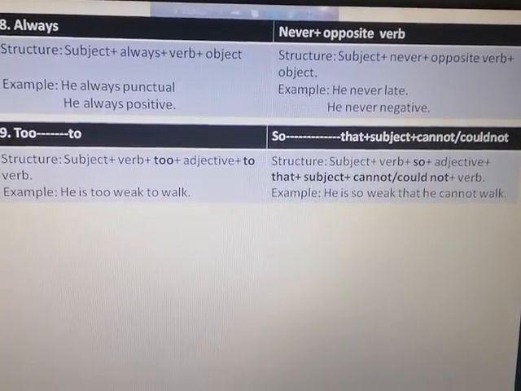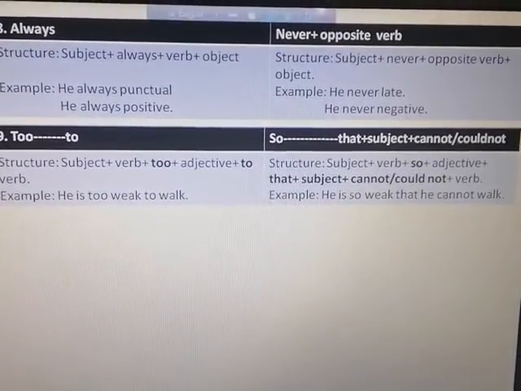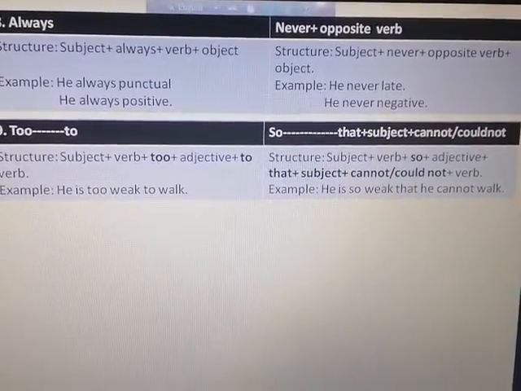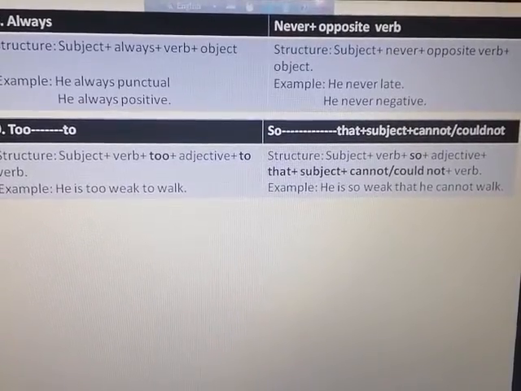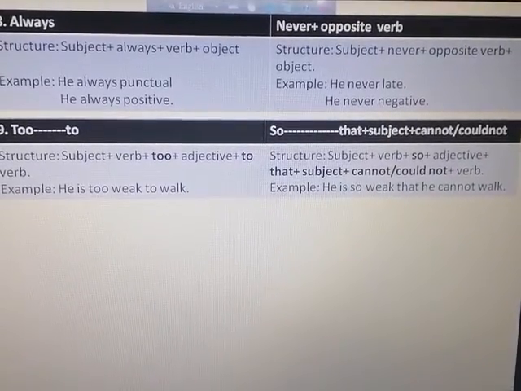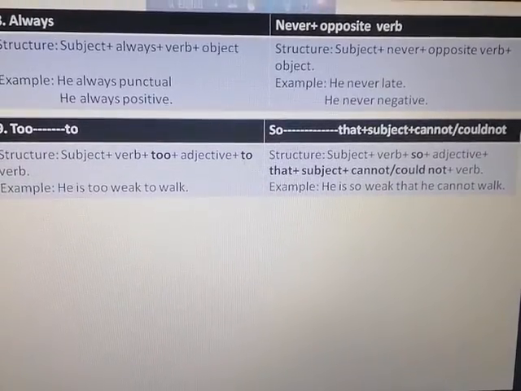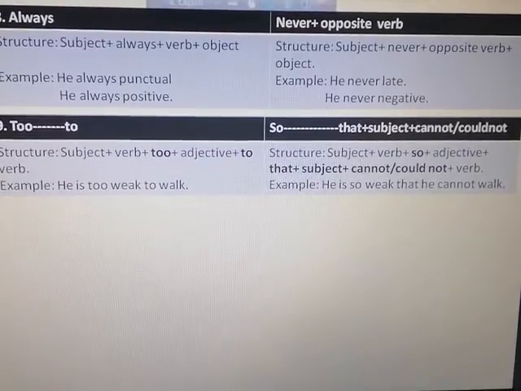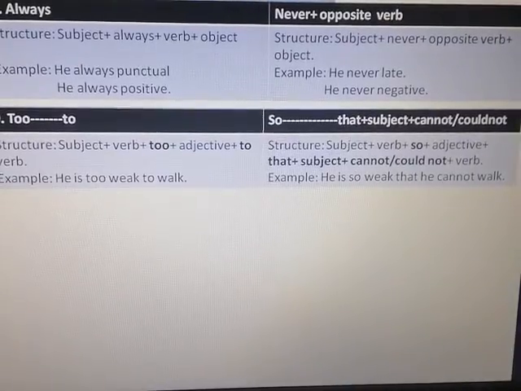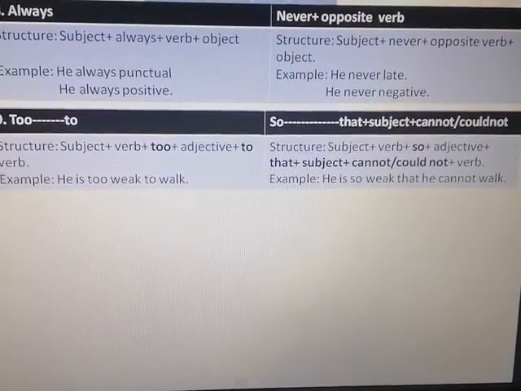Another one: too...to. Too...to is a positive affirmative form, but if you make the sentence negative, in the place of too...to you use so, that plus subject plus cannot or could not. Okay, so to remember it shortly: so that plus subject plus cannot, could not. For example, he is too weak to walk becomes he is so weak that he cannot walk. There is a structure, you can follow it very clearly.